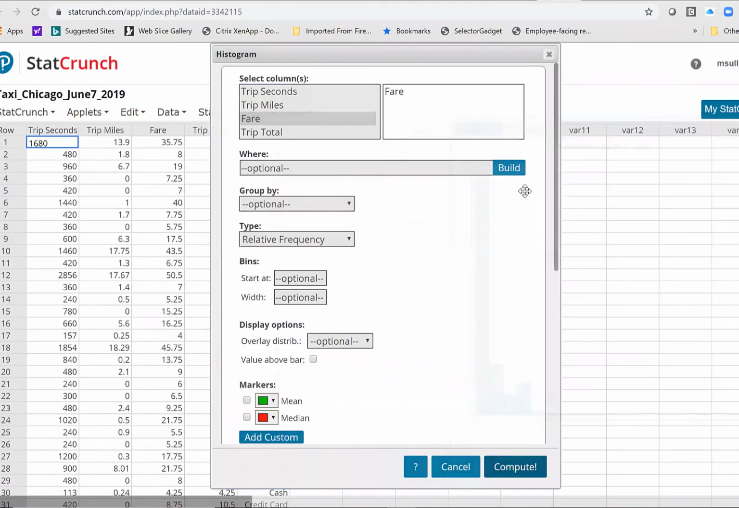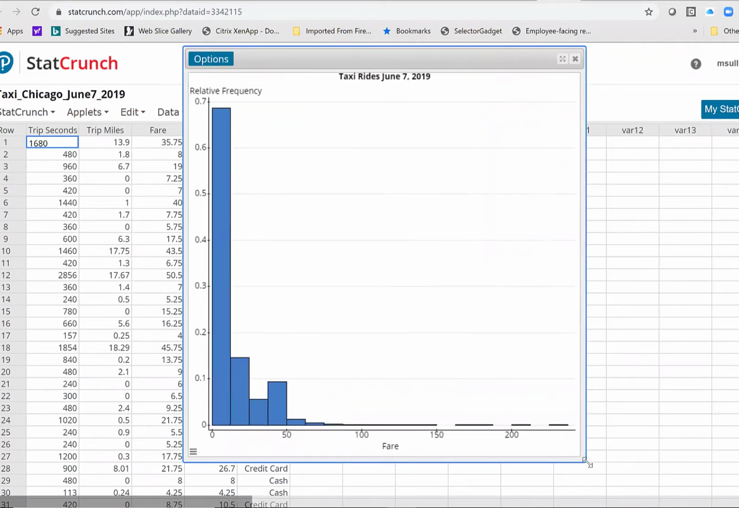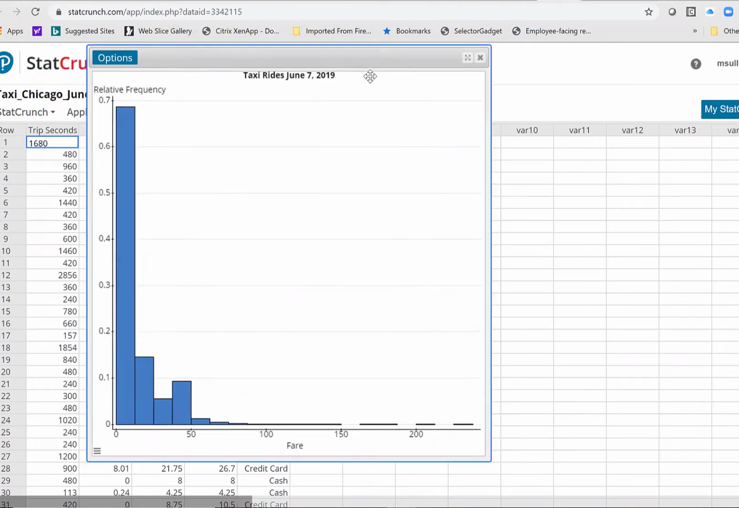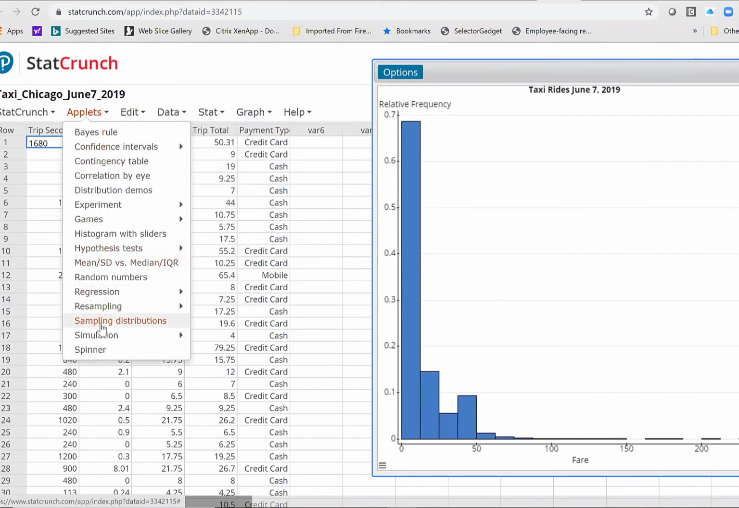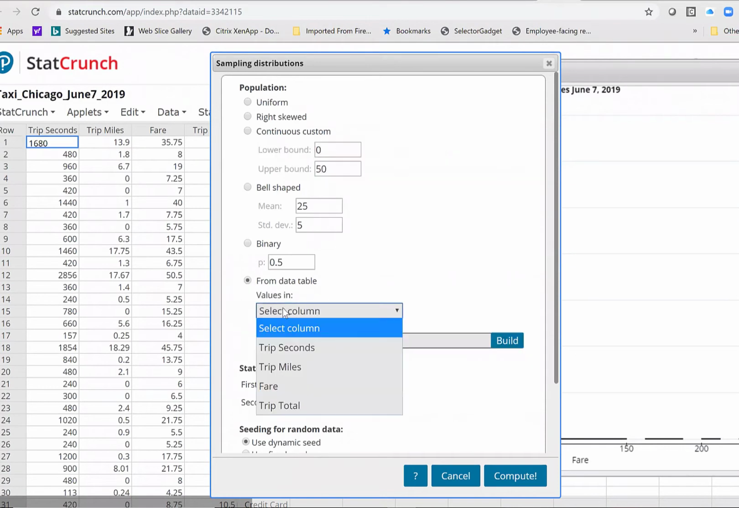So again, the only reason I'm going over that with you is so that you can see that when you actually deal with real data, it's ugly, messy, and sometimes needs to be cleaned up a bit. Okay. So here's my population data. I'm going to drop this data into that StatCrunch applet. So applet sampling distributions, and we're going to play with the fare variable there.